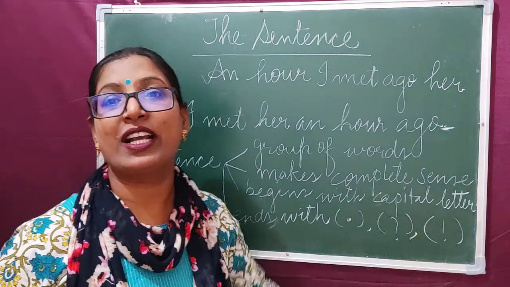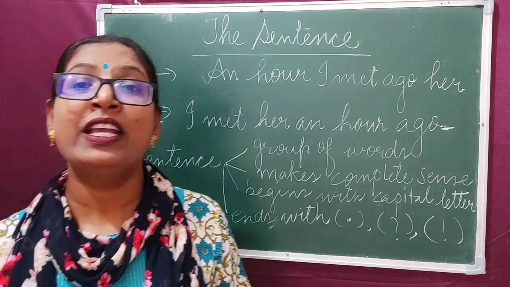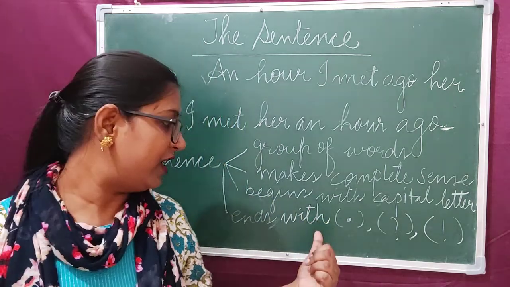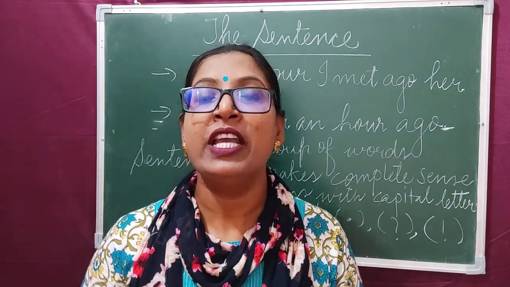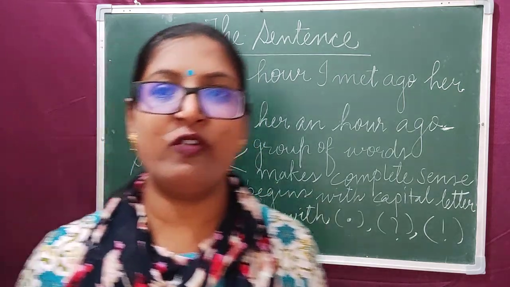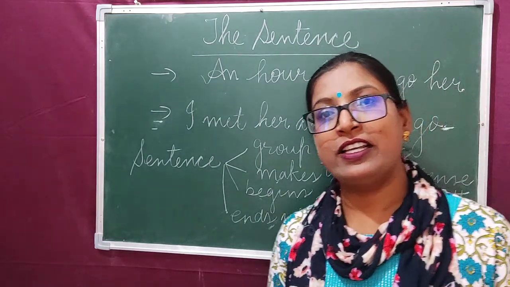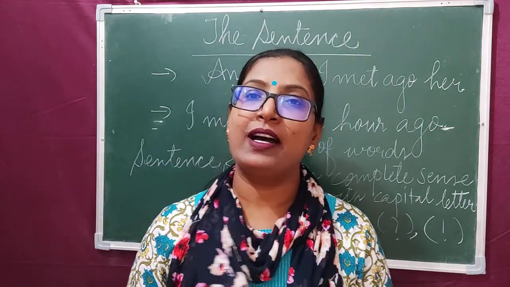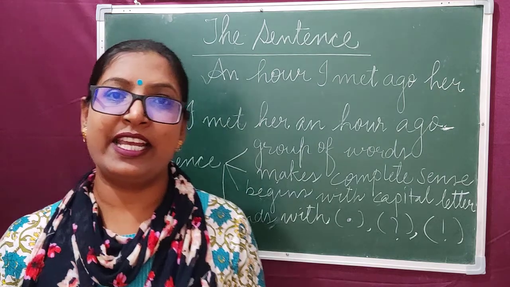A sentence always begins with a capital letter and it ends with a proper punctuation mark. It can be a full stop, it can be a question mark, or it can be a sign of exclamation, as per the need. So I hope the term sentence is clear to everyone. A sentence is a group of words which makes complete sense, begins with a capital letter and ends with a punctuation mark. If a group of words does not make complete sense, that is not called a sentence.